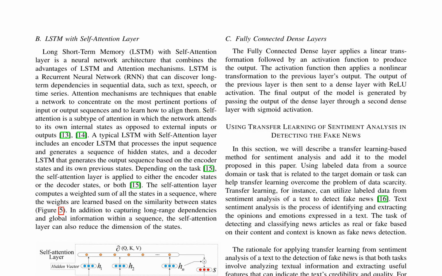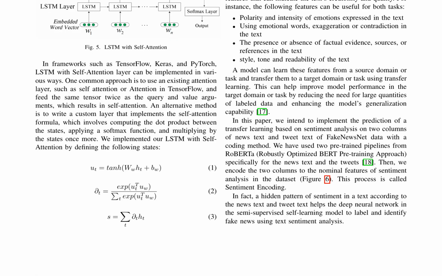The paper also explores the use of transfer learning from sentiment analysis to detect fake news. Sentiment analysis features, such as polarity and intensity of emotions, can be useful for both tasks. The model can learn these features from a source domain or task and transfer them to the target domain or task, reducing the need for large quantities of labeled data and enhancing the model's generalization capability.